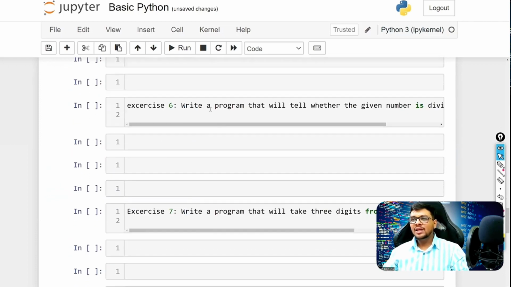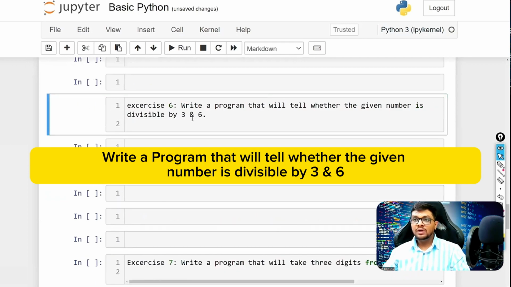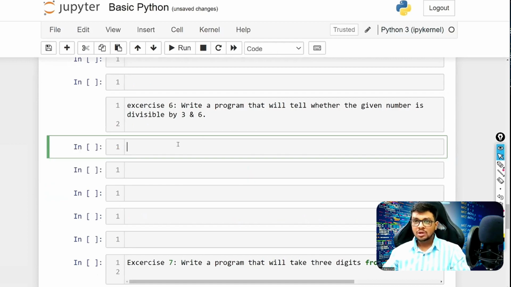Okay, now let's move to the next point. Write a program that would tell whether a given number is divisible by 6 and 3. Both the things are mentioned, so this is very simple. You can do it: if n modulus 3 equals 0 and n modulus 6 equals 0. Okay, so this is your first bracket. Every time put that in brackets so you never get confused.